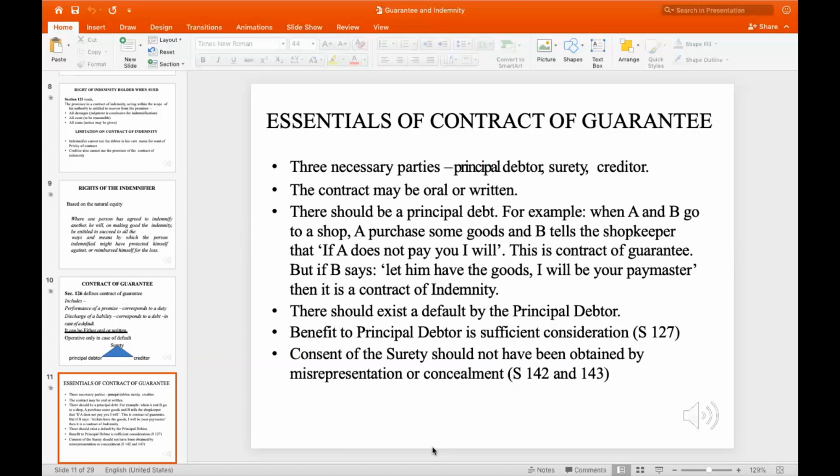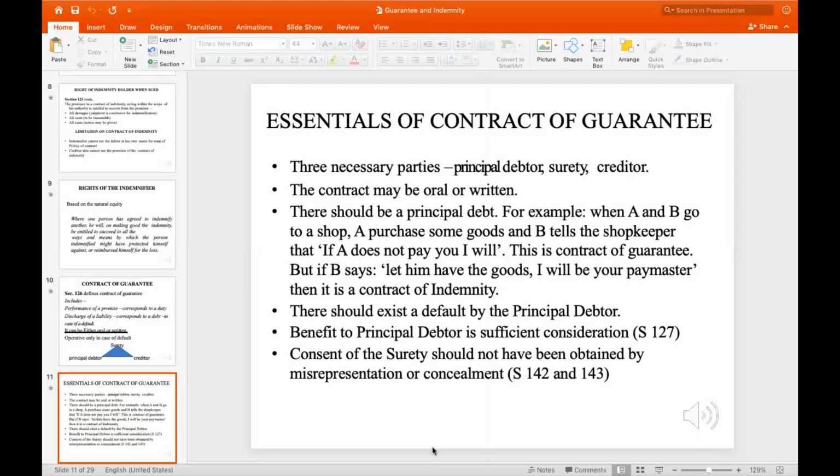For the contract of guarantee to come into existence, the most important aspect is the need for a default, a principal default. What do we mean by principal default? That is, the principal debtor fails to pay up the money. The contract of guarantee is defined such that the person responsible for payment will be liable to pay only if the principal debtor fails to do so.